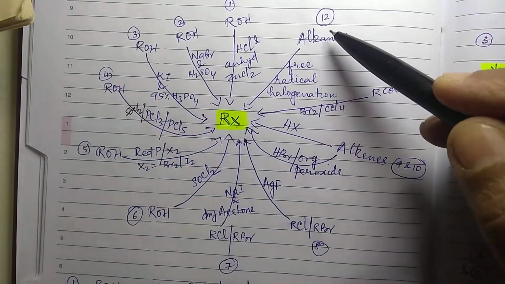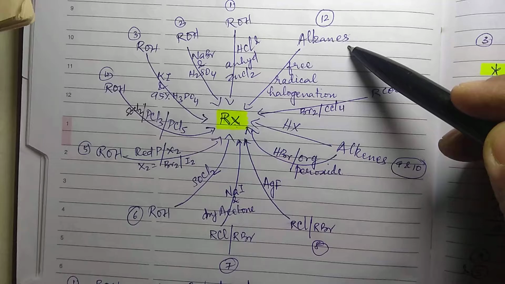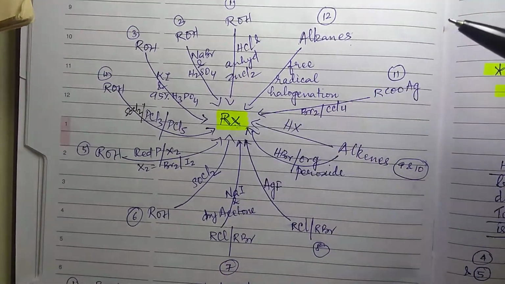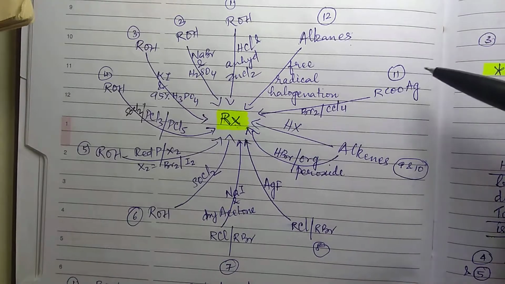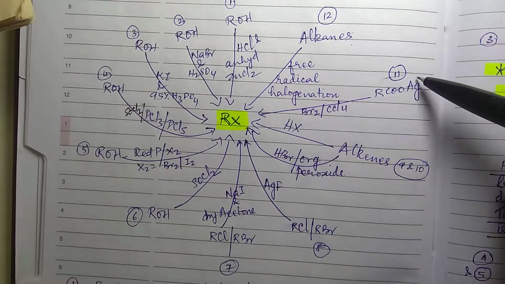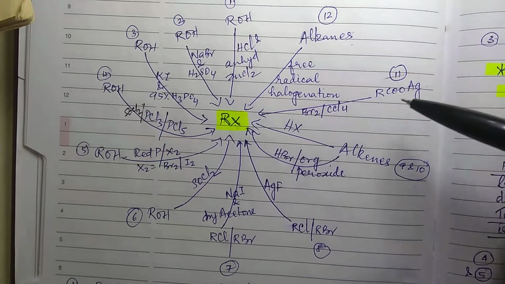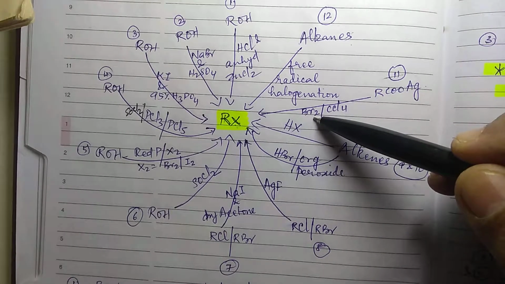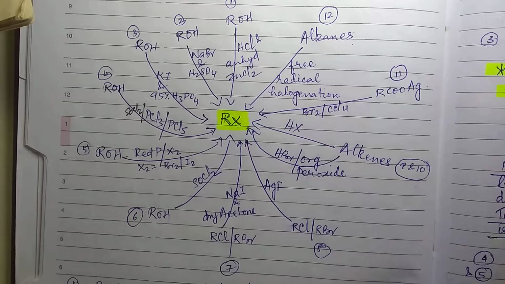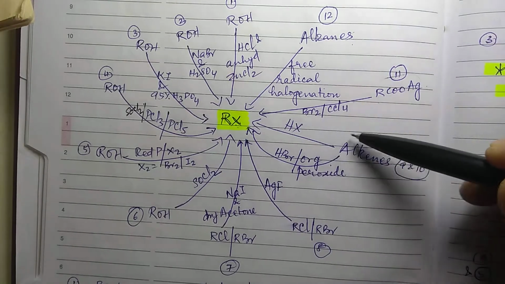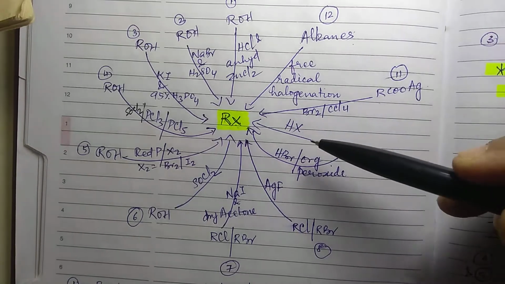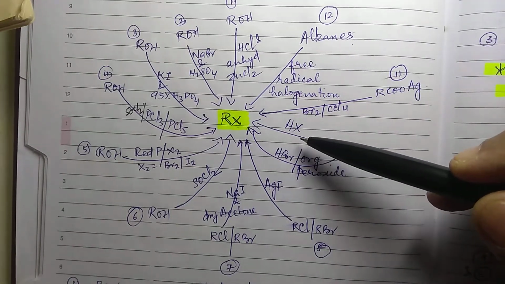Then you can also prepare it from alkanes. This you have studied in 11th class. Free radical halogenation of alkanes can give you the corresponding haloalkane. Then from the silver salt of an acid also you can prepare it. This is called the Borodin-Hunsdiecker reaction, by treatment with bromine in the presence of CCl4. Then from alkenes also you can prepare RX by treatment with HX, that is HCl or HBr.